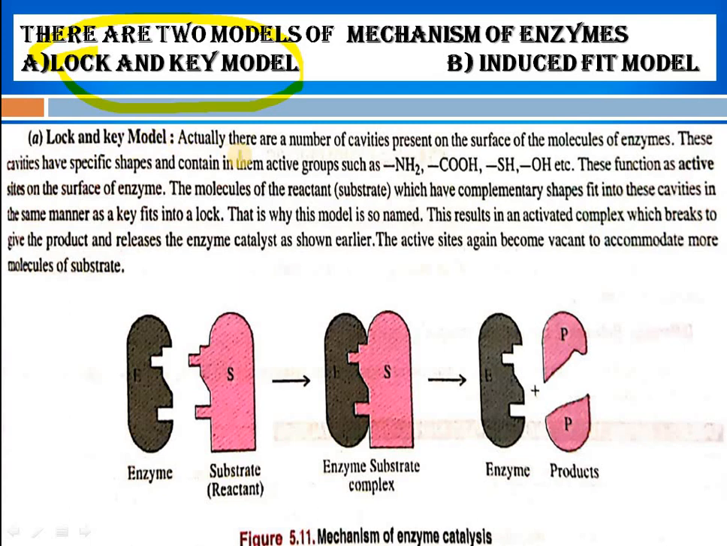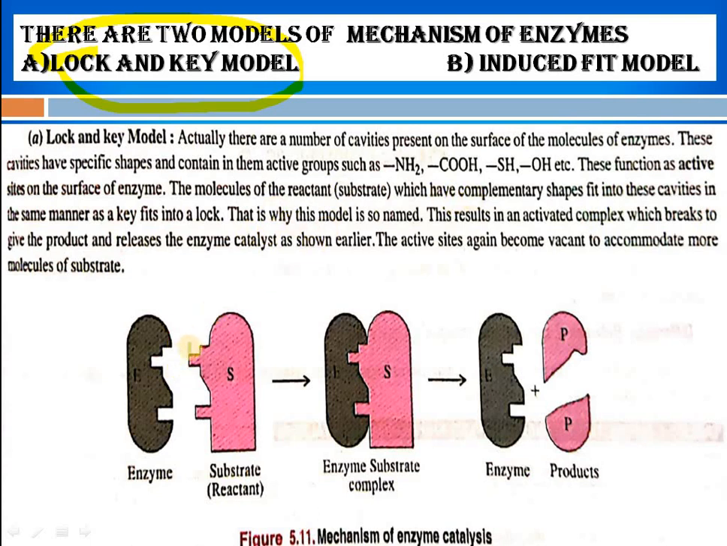So what happens actually, there are a number of cavities on the surface of an enzyme, but the cavities have a specific shape. Okay, so these shapes have the active groups like NH2, COOH, SH, OH. These functional groups are active sites on the surface of the enzyme. The molecules of the reactants, or we can say substrate, have to fit into these groups basically to make a bond with these groups. So if your substrate is compatible with that shape or that cavity, then only the enzyme substrate formation will take place and we will get the product.